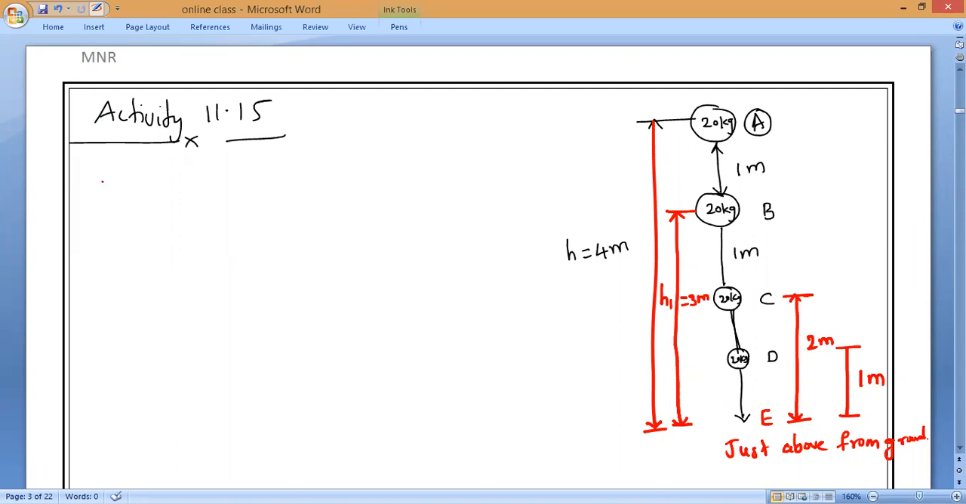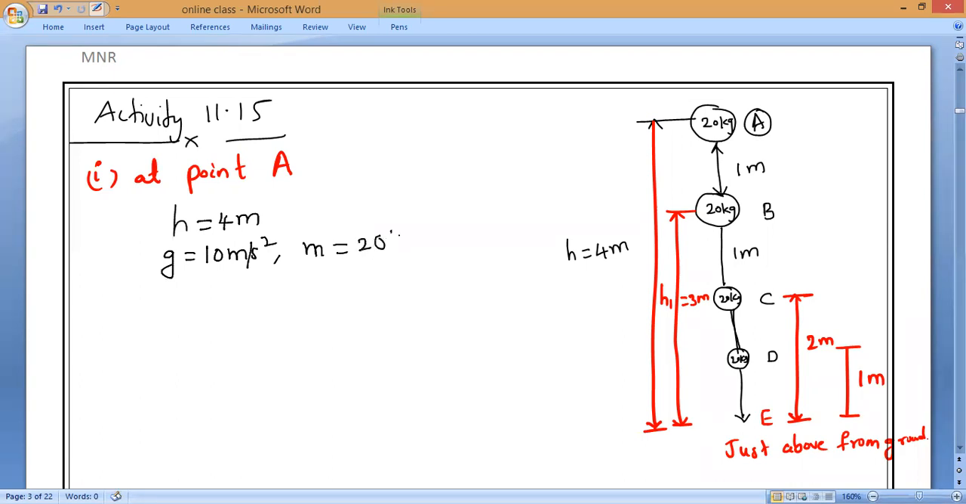So now at point A, what is the height, guys? At point A, what is the height of the body above the ground? 4 meters. Very good. Now, what is the g value? Let me take 10 meter per second square. Now, what is the body mass? Mass of the body? 20 kg.